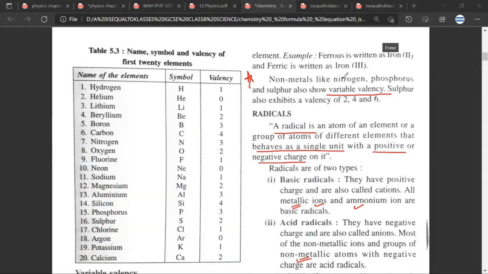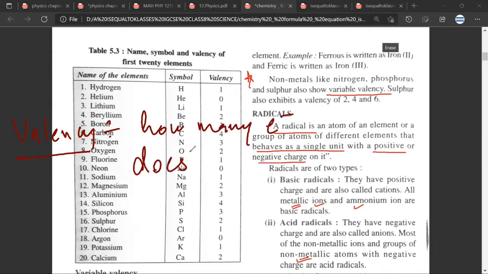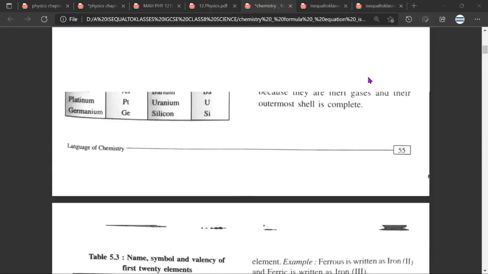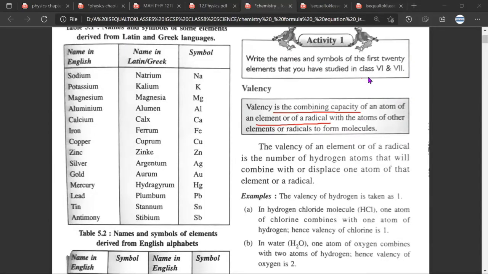So, sir, how many electrons it needs is the answer, right? Yes. One way of looking at this is, let me put it like this: how many electrons do you want to give, take, or share? Have you understood now? Yes, sir. Whenever in an exam, either in an MCQ or as a fill in the blanks, they ask you the definition of valency, you'll write: valency is the combining capacity of an atom, of an element or a radical. This is what is called a radical. I'll just tell you what is the meaning of radical. Don't worry about it. Have you understood how to find the combining capacity of an element? Yes, sir.